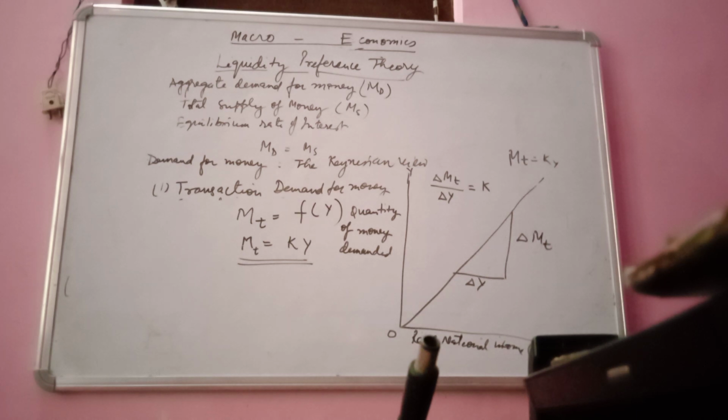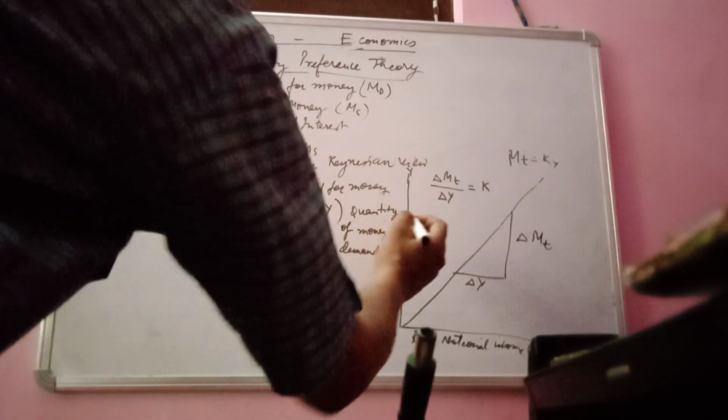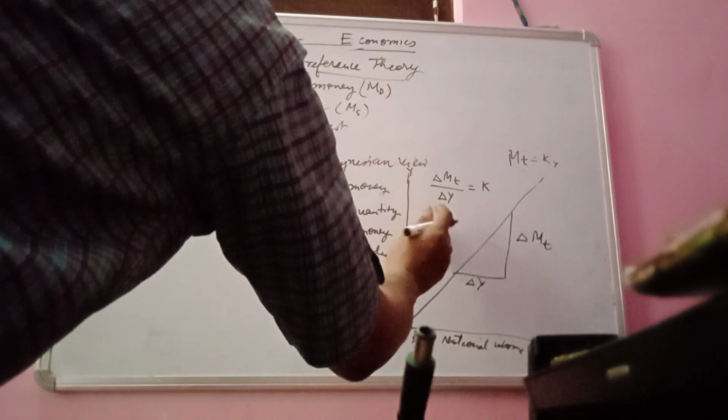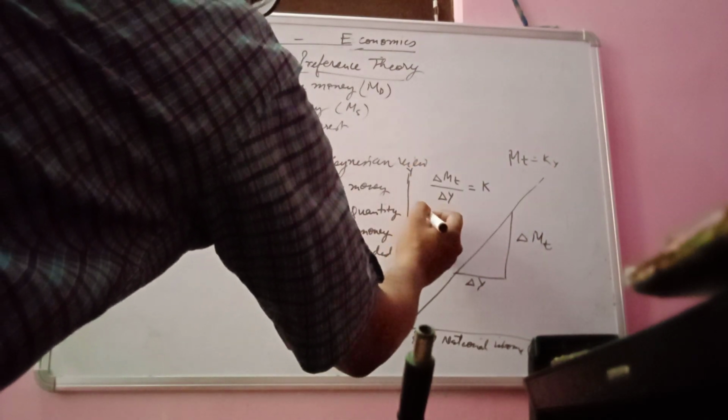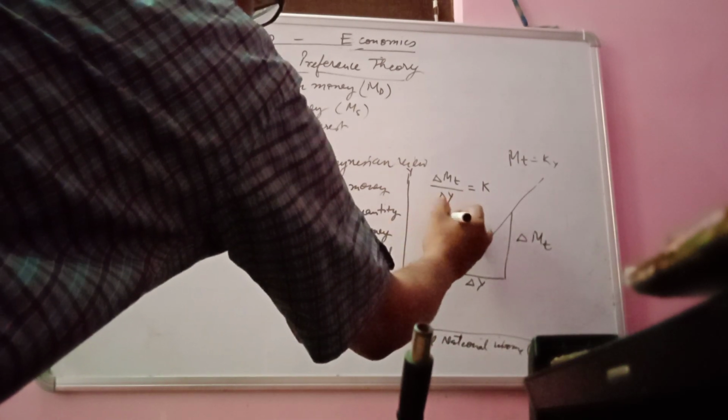Delta MT upon delta Y is equal to K, and K is always greater than 0 because the proportion of demand of money is always greater than 0. So K is always greater than 0.